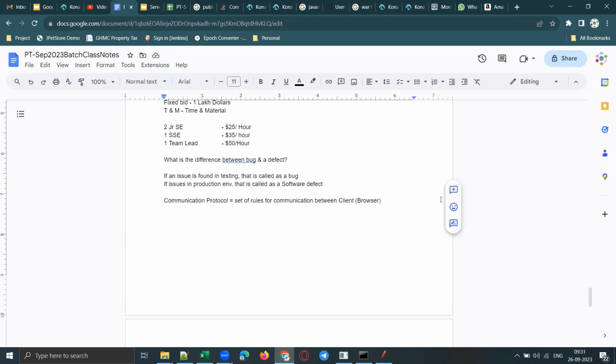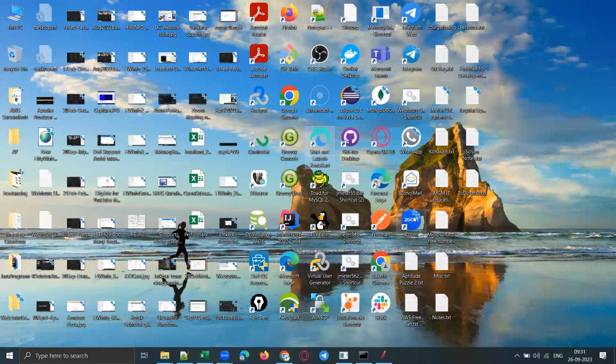But if it is a desktop application like Zoom meeting or Slack or any of these, this is called the Zoom client. This is called Zoom client software, right? Or else you have Telegram. I have Telegram installed on my machine, or WhatsApp installed on my machine. All these are desktop applications.